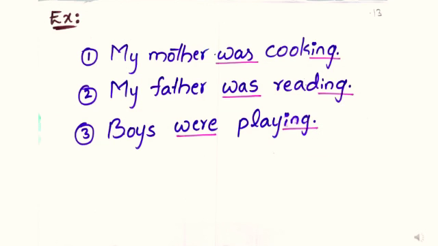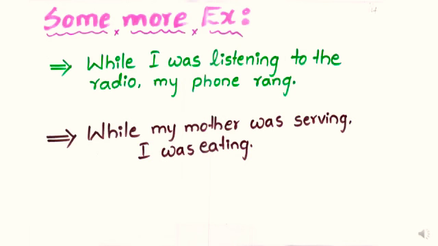Let us see some examples. My mother was cooking. My father was reading. Boys were playing. It is also used to express two or more actions that were happening at the same time in the past. For example, while I was listening to the radio, my phone rang. While my mother was serving, I was eating.